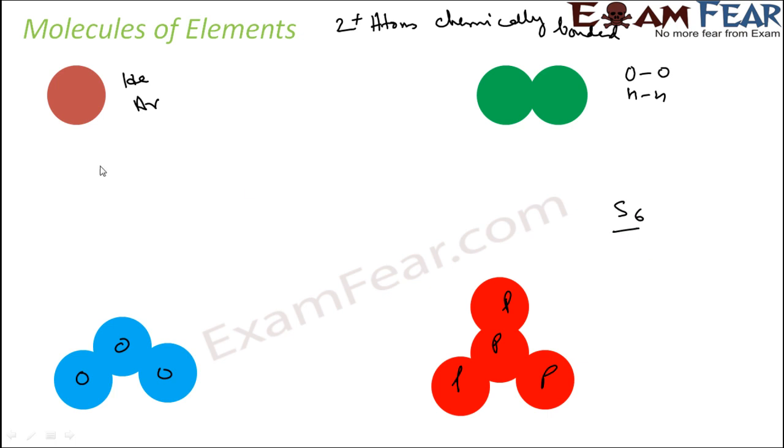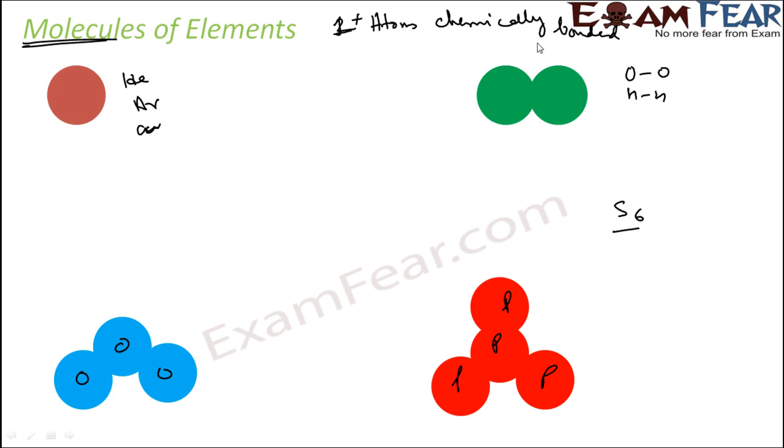So there are so many examples. You can have ions also, with charge, but let's talk about molecules, we're not talking about ions now. Copper is also one example. So molecules are two or more atoms, or sometimes one, combined chemically.